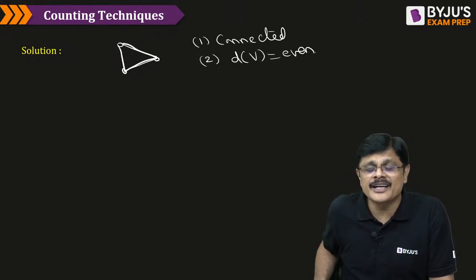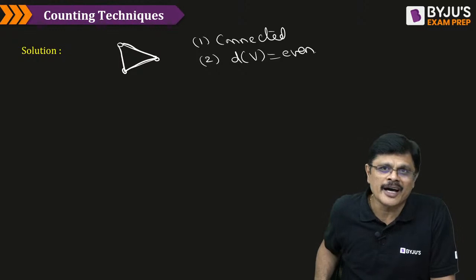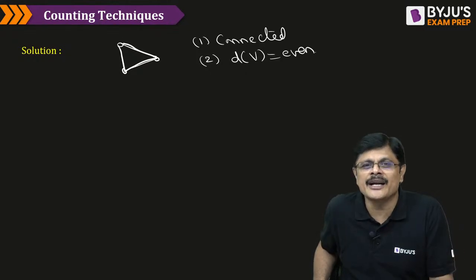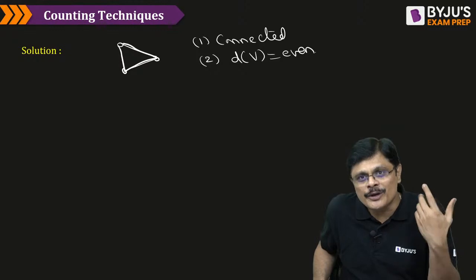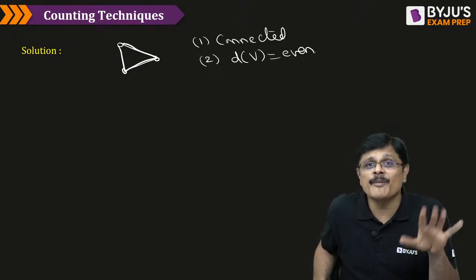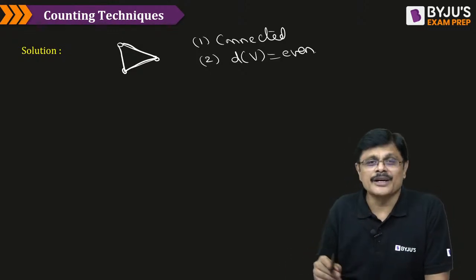With graph theory, you have to be very careful about the terminology. Maybe you are studying a particular textbook, then you may fix that terminology. If you go for Harary, the terminology is completely different. If you see Rosen, the terminology is quite different. If you see the Kandel book, or Tremblay Manohar, or Johnsonbaugh, no two books will have the same terminology. That is the problem with graph theory. You have to be very careful with that. Am I clear?